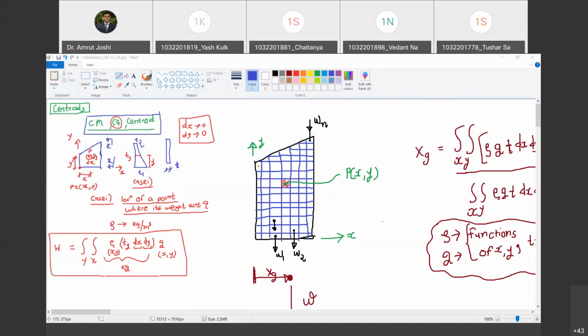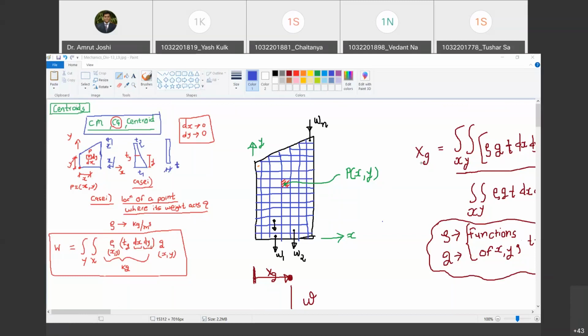Then we considered a point in this body, P, having coordinates x and y. About this point P, we have constructed a small strip. We have constructed a small element of thickness equal to thickness at y, ty, and its dx and its area in xy plane is dx into dy. Are you with me? Yes, sir. And dx into dy were infinitesimally small. We tried to write down the volume of this small chunk, and that is dx dy into thickness at y, which is marked here. Are you with me? Yes. That is the volume.